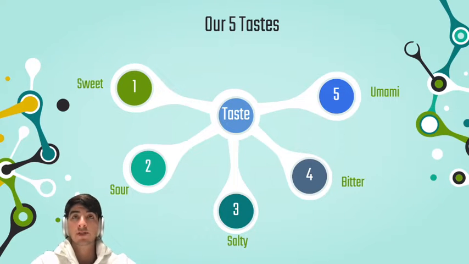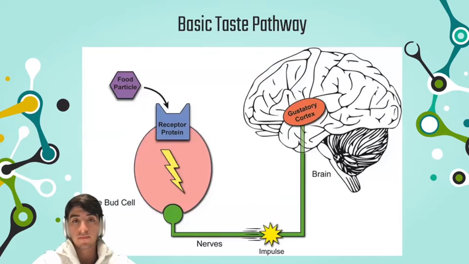And lastly, umami, which is more of the obscure one, but we could think of it as some very savory things like meats and also, say, soy sauce. And so we ask ourselves, how is it that we go from ingesting this food to then actually perceiving one of these 5 tastes? So this is the basic taste pathway that I would like to express to you guys, and with this lovely diagram.